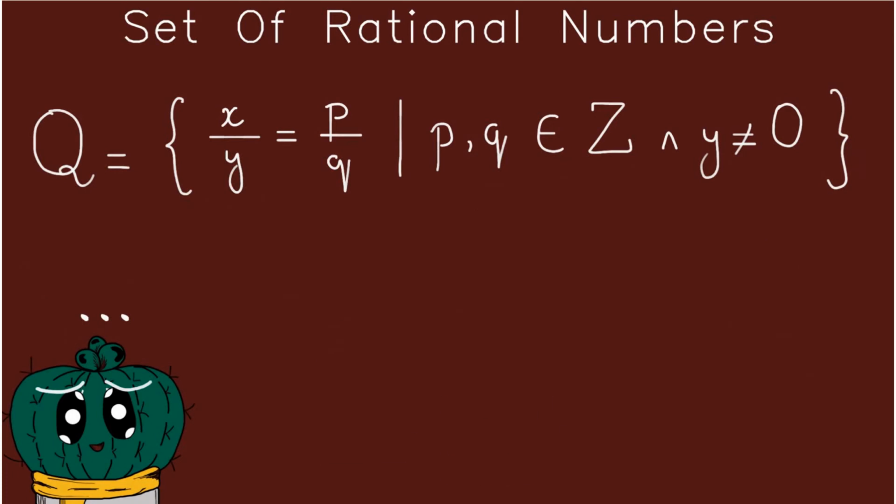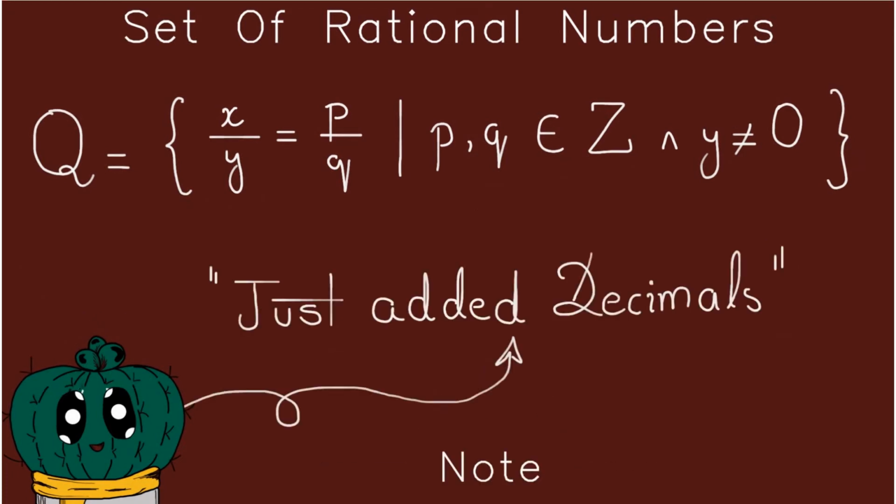Now a short note: what we have done here is add all the decimal numbers inside of the group. First we added 0, then we added the negative numbers, and now we're adding all the decimals, like 4.25 or something like that. So we're adding them inside of the group.